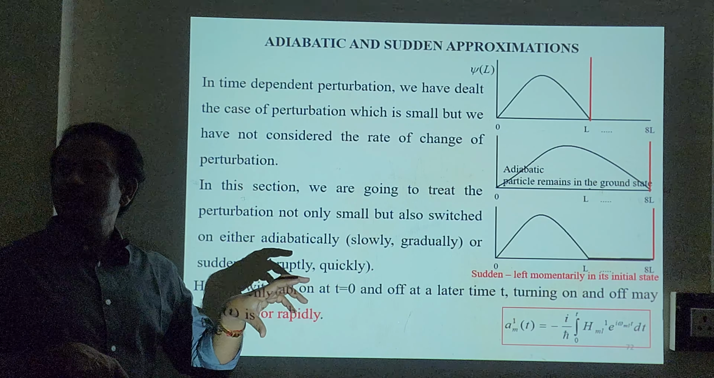H of t vanishes at t equal to 0 and at a time t equal to t also. It's a very important concept. See here, for example, at t equal to 0 there will be no H of t. Then H of t will exist. At some time t equal to t, I am going to switch it off. At that position also H of t will vanish. It will become 0. That's why it's given as H of t vanishes at t equal to 0 as well as at t equal to t.